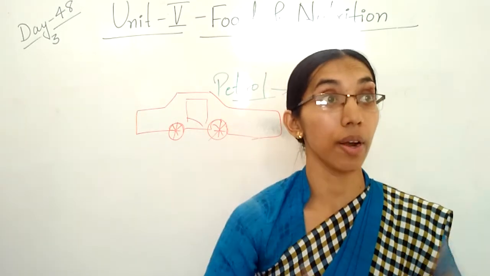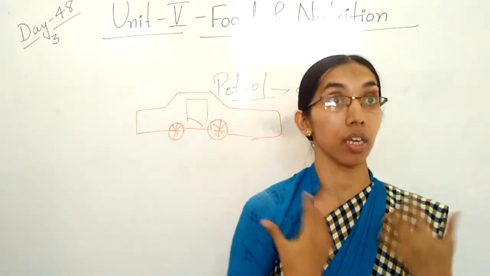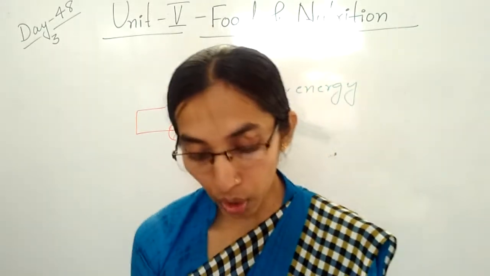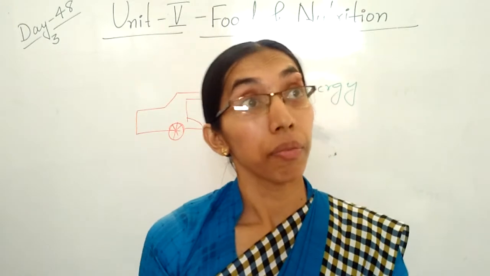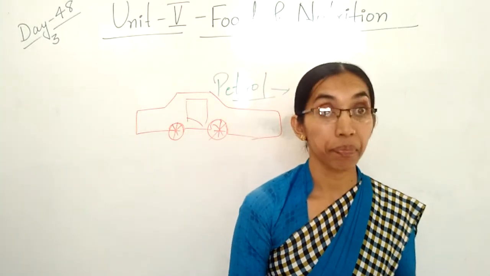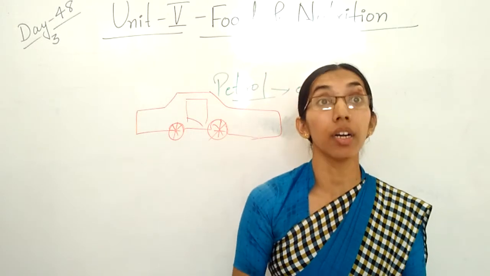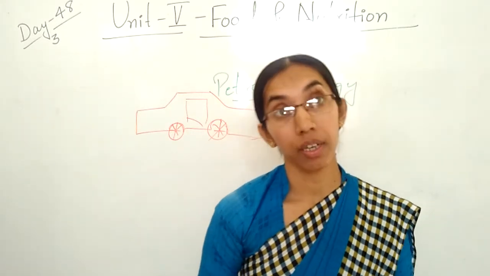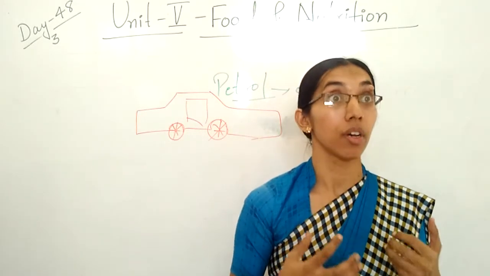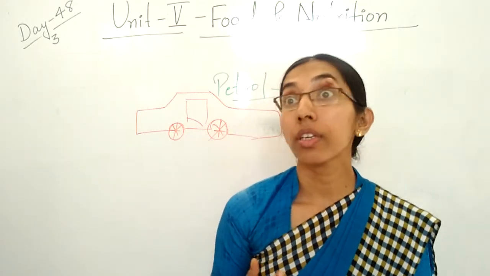To function our body parts properly, we need all these things. You know, children, we also drink milk. We also take dairy products: curd, cheese, butter, and egg.